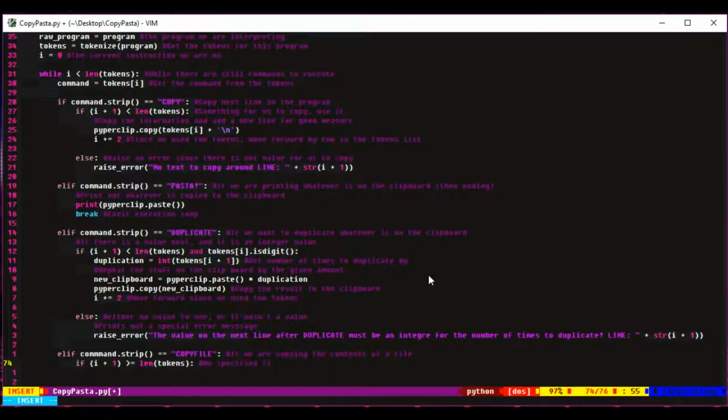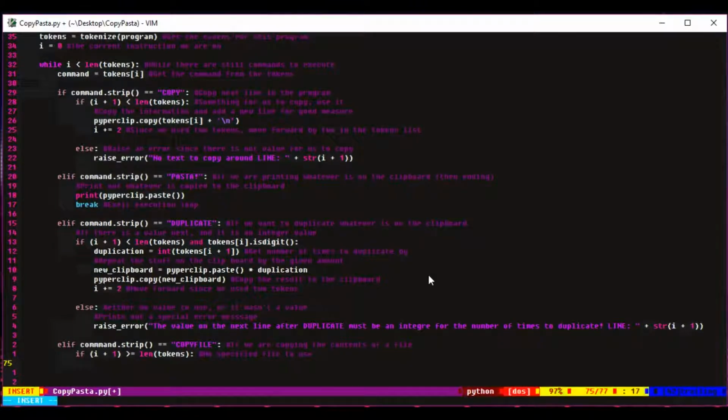Basically, is there a file? Oh no, I'm sorry. It sees if there isn't another line after the copy file command. Basically, it checks to see if no file name was given. If there wasn't a file name given on the next line, or anything at all, it just raises an error.